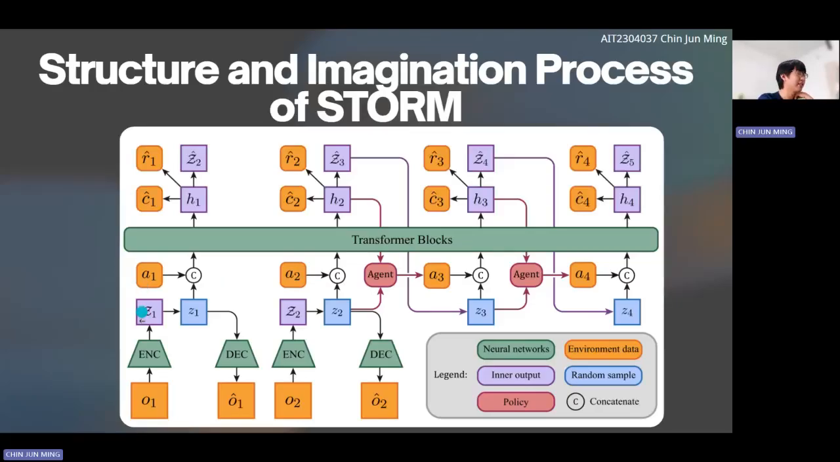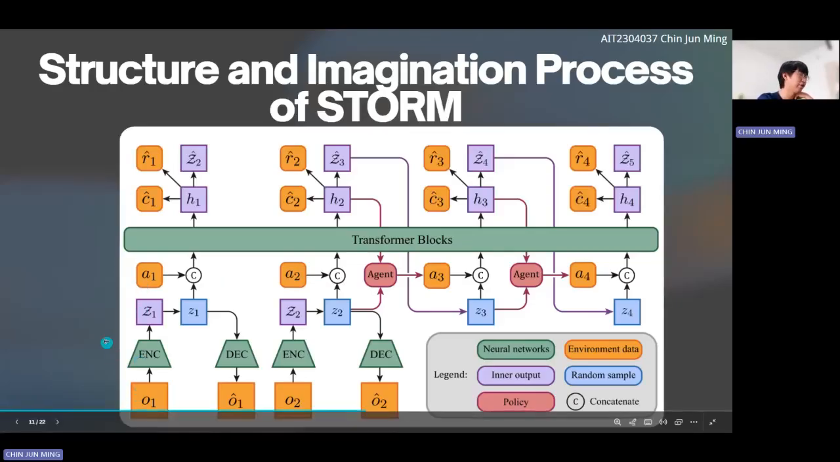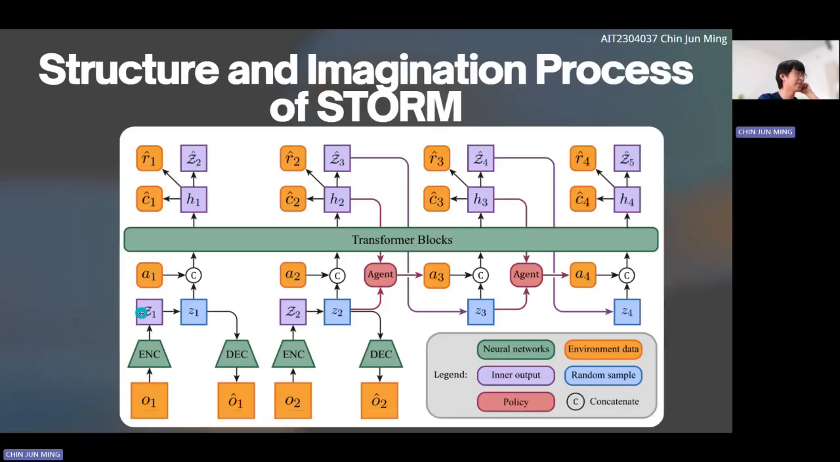So in the beginning, we will send the observation one into the encoder, and the encoder will generate the Z1. Then we resample the random variable from the Z1, and then we combine the action into the transformer blocks, and the transformer block will generate the hidden state. Based on this hidden state, we need to determine the continuation, the reward, and then the next distribution.